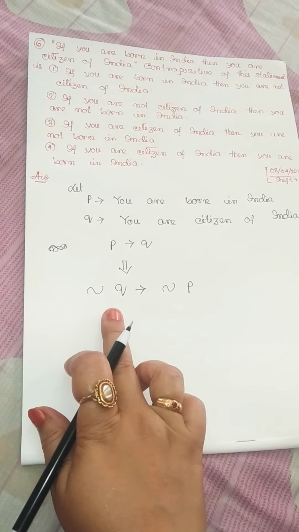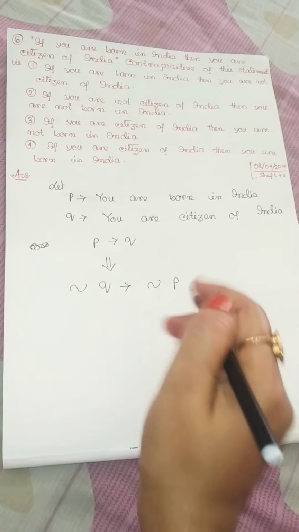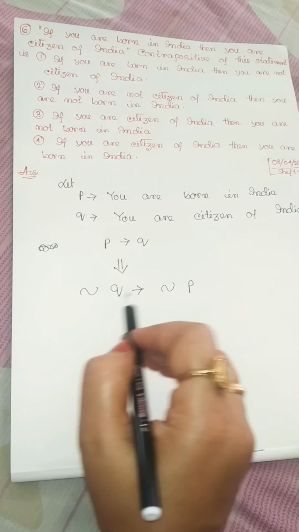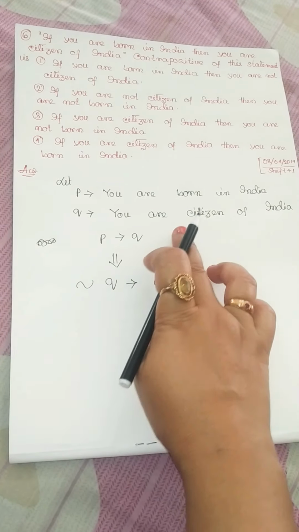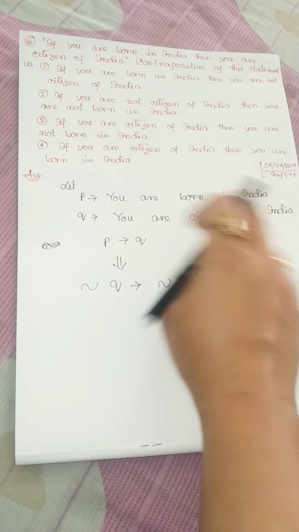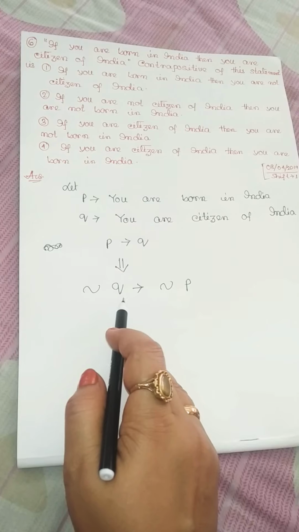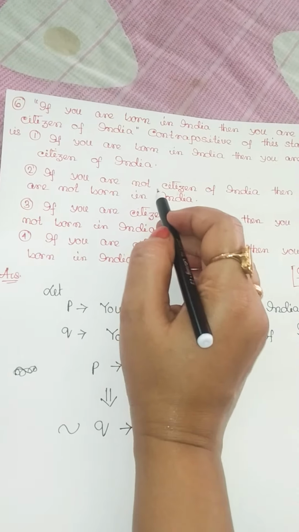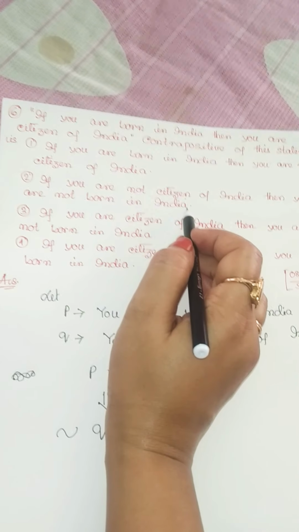What is not Q and what is not P? Not Q is that if you are not citizen of India, then you are not born in India. It is right also. Now moving to our option, if you are not citizen of India, then you are not born in India. Option 2 is right.